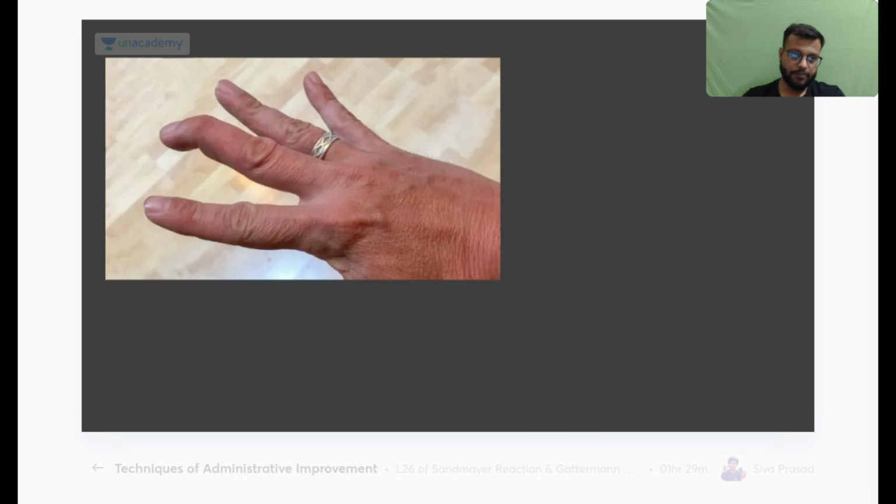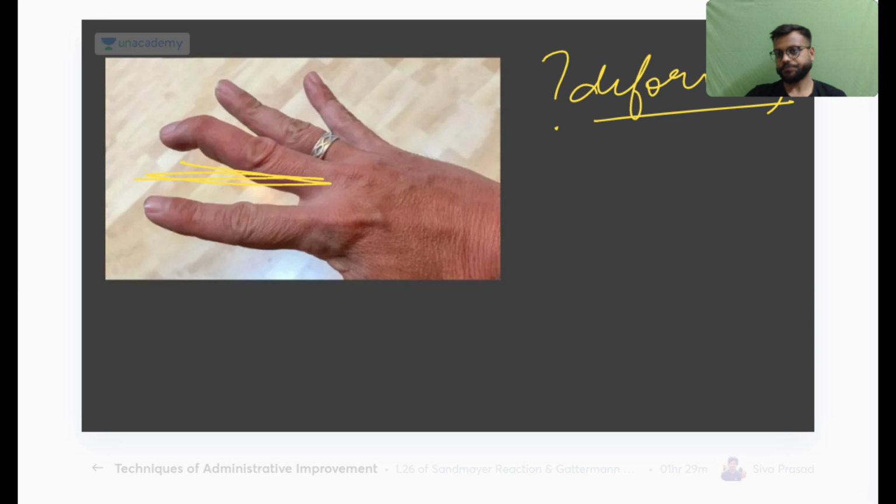Okay, now identify the deformity here in this finger. Okay, in this finger, in the middle finger.